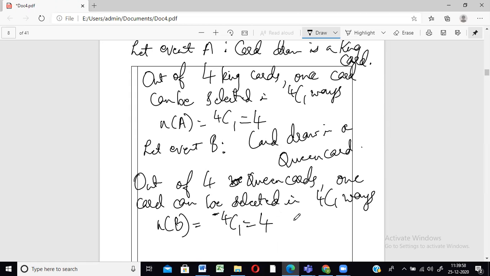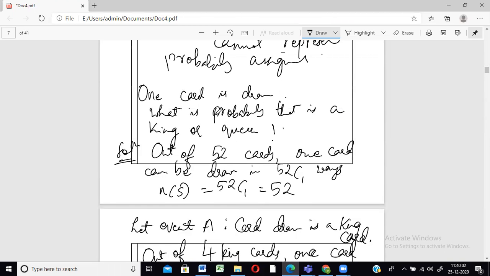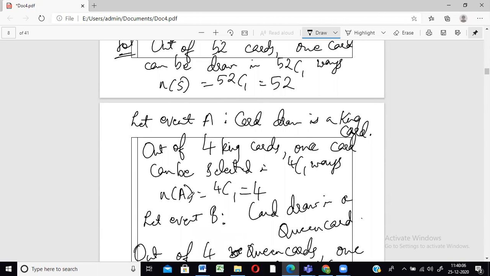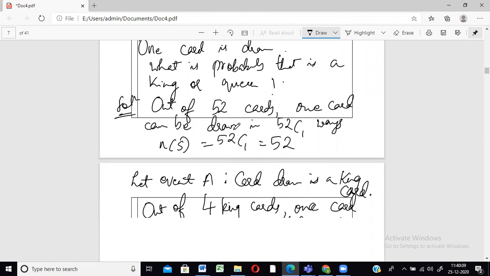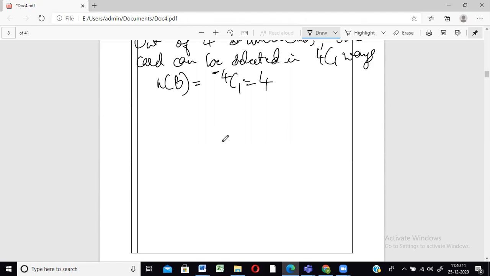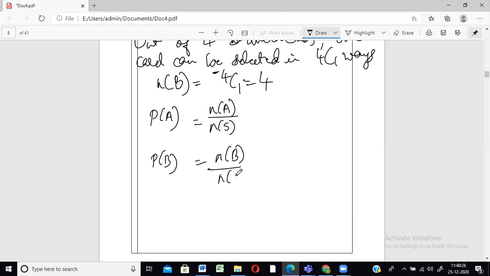Now, what was the initial question? Coming back to the initial question, they asked us about the probability, correct? What is the probability that it's a king card or a queen card? But here we have only found the number of ways. But they asked us about the probability. So the probability of both the events also we have to find out, correct? So probability of A we will find out, probability of B we will find out. We know that the formula of probability of a particular event is number of elements in that event upon the number of elements in the sample space.